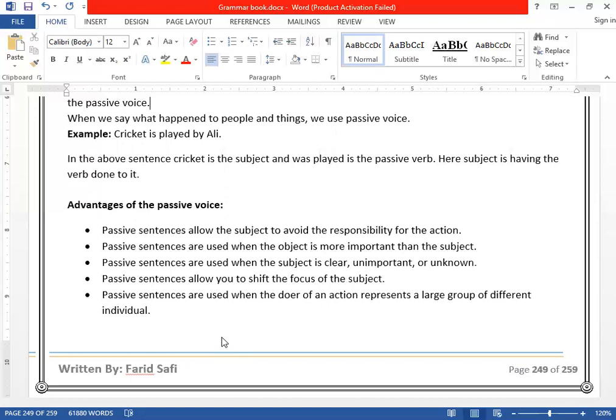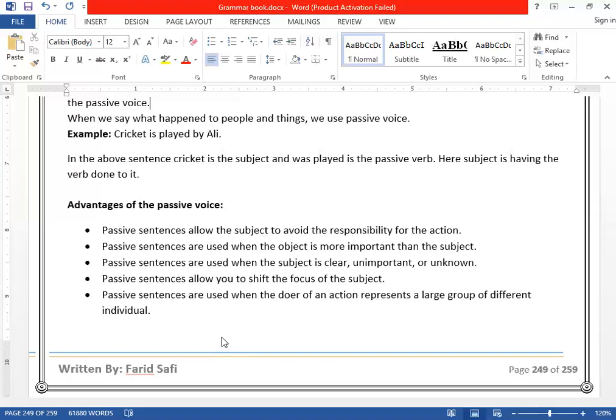Second thing is, we use passive sentences when the subject is not that important. We are more concerned with the teacher, not with who teaches us. Number two, when the subject is unknown, or not important, or not clear, we use passive sentences.